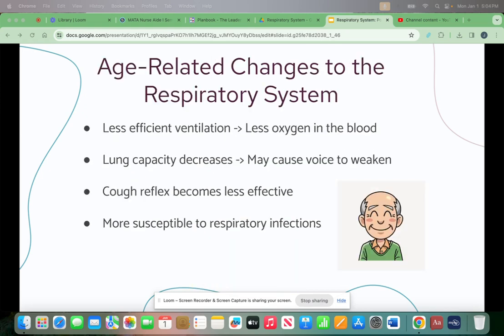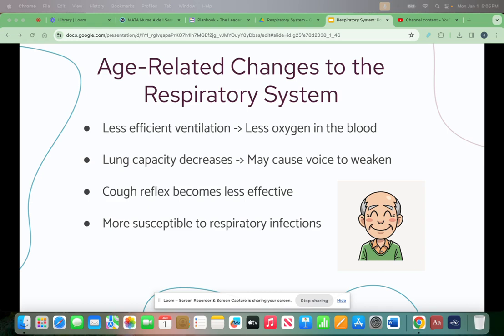Some age-related changes to the respiratory system. As people age, they have less efficient ventilation, which leads to less oxygen in the blood. Less efficient ventilation occurs due to lung strength decreasing. They do not expand or contract as easily, and the alveoli become less elastic. They don't empty on exhalation. The diaphragm becomes weaker, which makes it harder to expand the chest during inhalation, and the airway becomes less elastic.